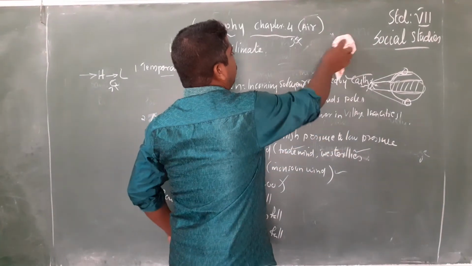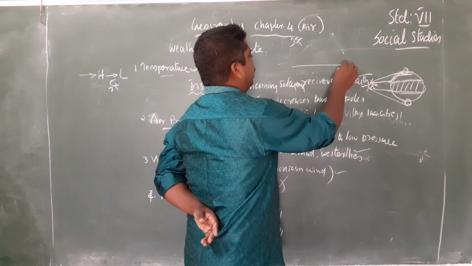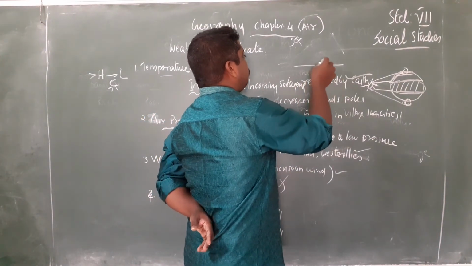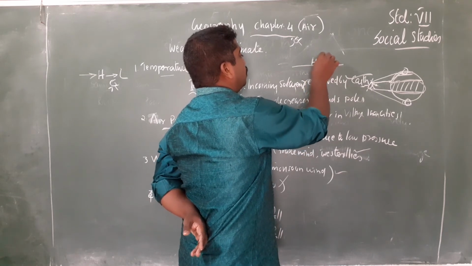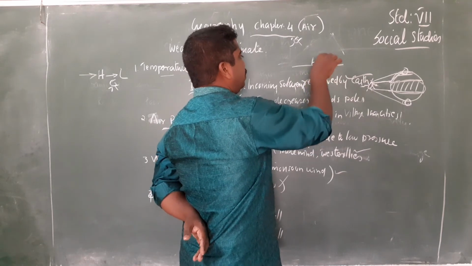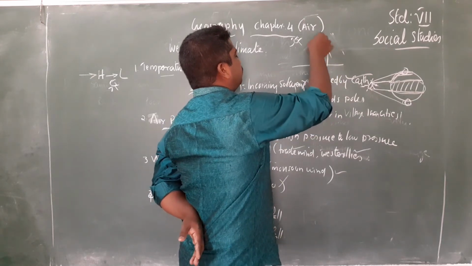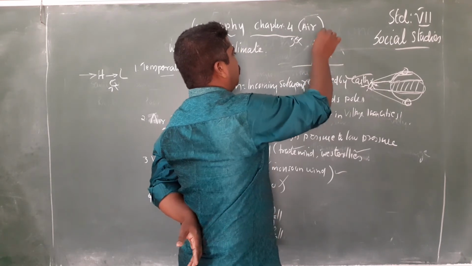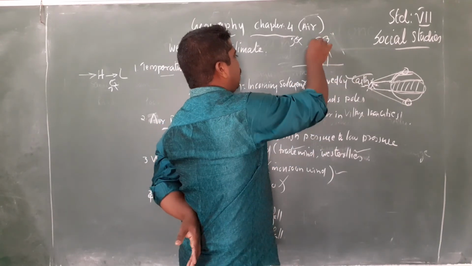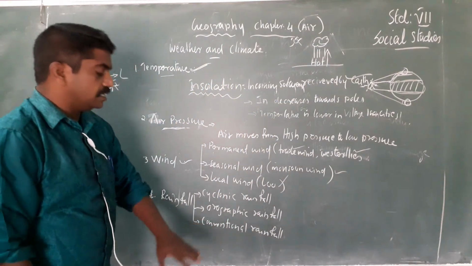Then another one is conventional rainfall. On land, the hot air from the land will rise up and meet the dust particles in the atmosphere, and join with this and cause rainfall, which is called conventional rainfall.